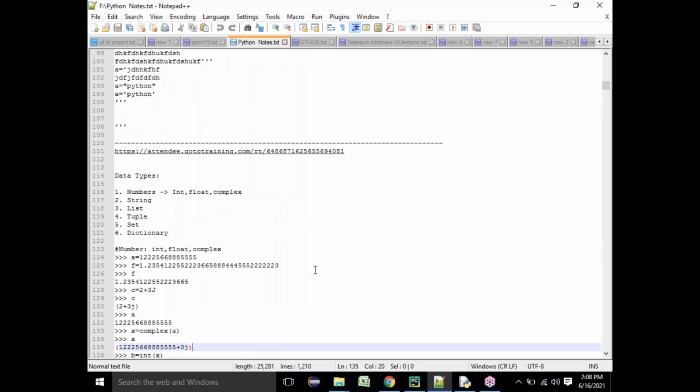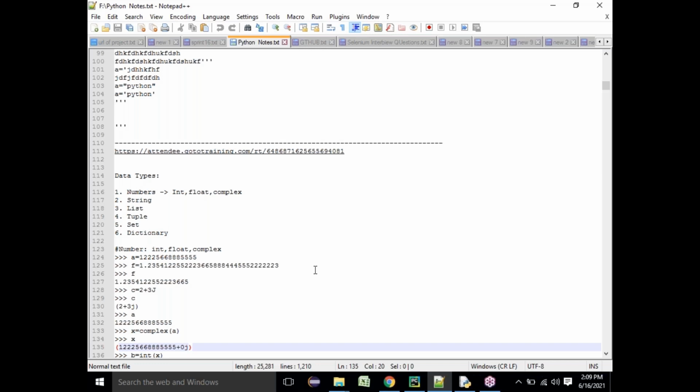As I said yesterday, there are different types of data types in Python. In Python, there are a lot of data types, but out of which very important data types are number data types, string data type, list data type, tuple data type, set data type, and dictionary data type. So these six important data types everyone should know, because these are all we are going to use throughout our career if you are into Python.